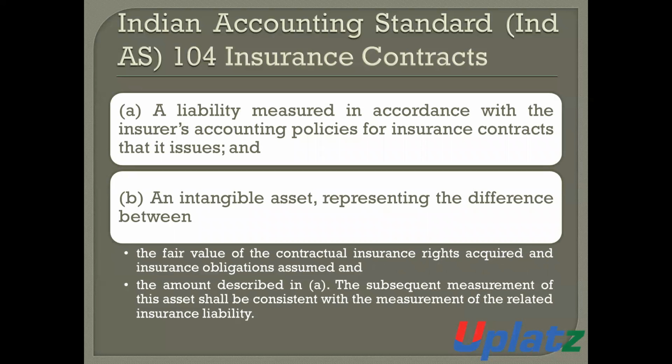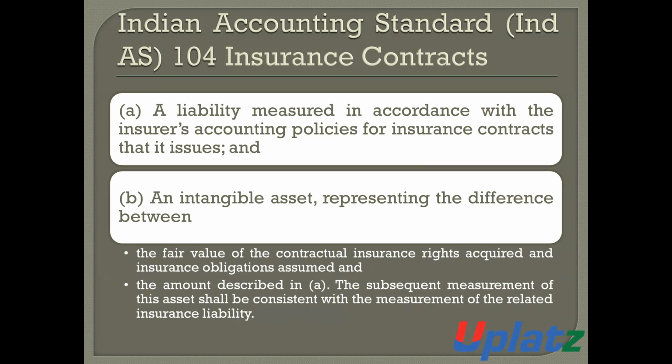Number one is a liability, which is measured in accordance with insurer accounting policies for insurance contracts that it issued. The next component is an intangible asset, which represents the difference between the fair value of the contractual insurance rights acquired and insurance obligations assumed, and the amount described in paragraph A. The subsequent measurement of this asset shall be consistent with the measurement of related insurance liabilities.